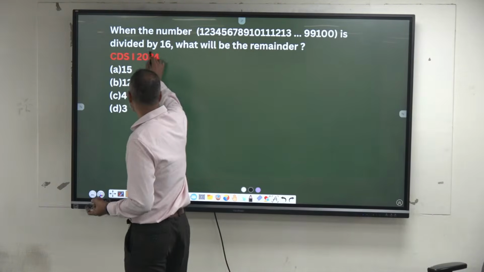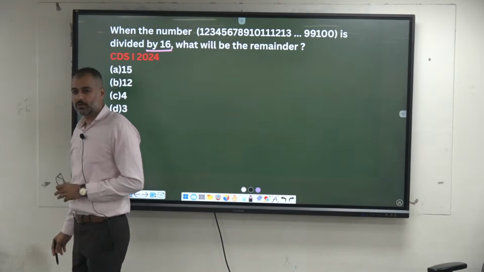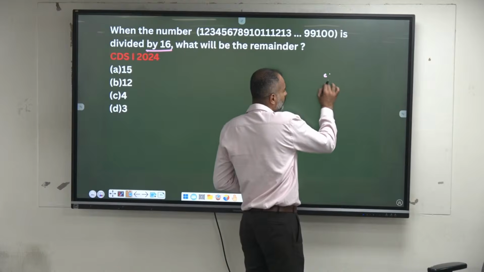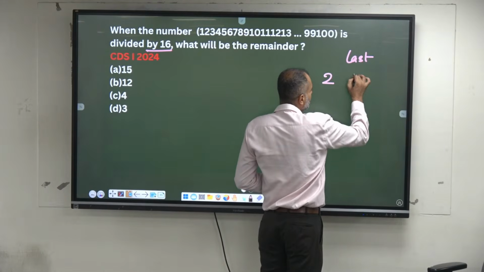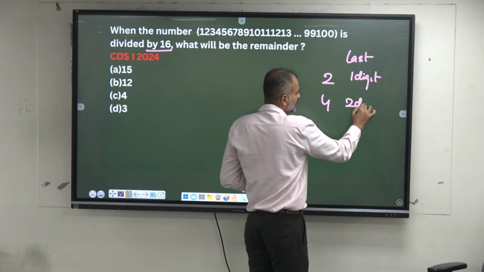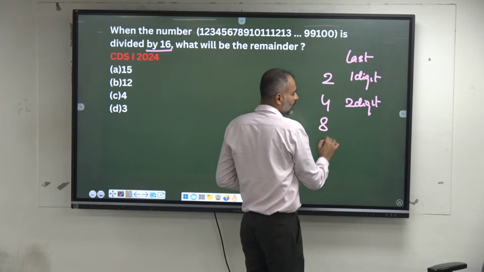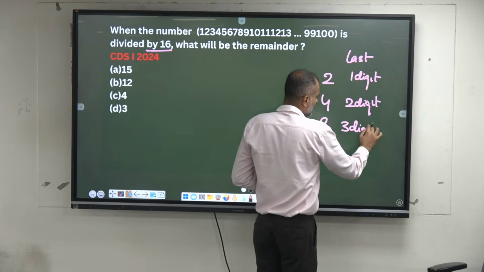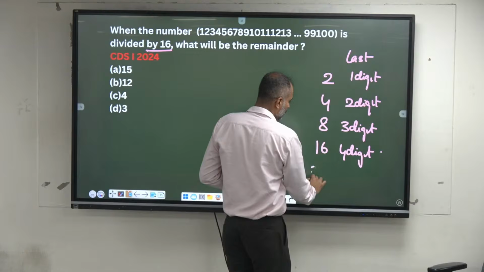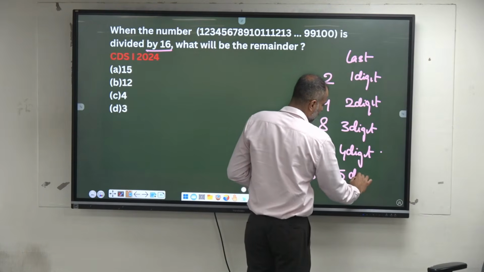This is a rule of divisibility by what? 16. How to check the divisibility rule of 16? How to check the divisibility rule of 2? Last 1 digit. For 4, 2 digits. For 8, 3 digits. For 16, 4 digits. For 32, 5 digits.